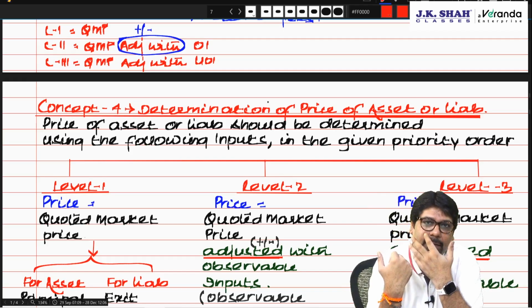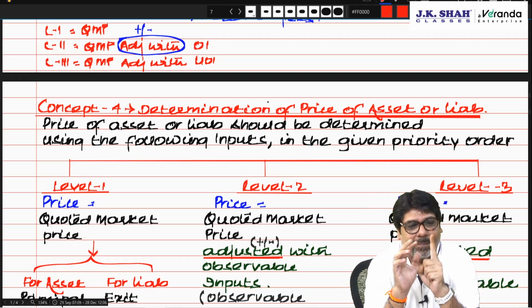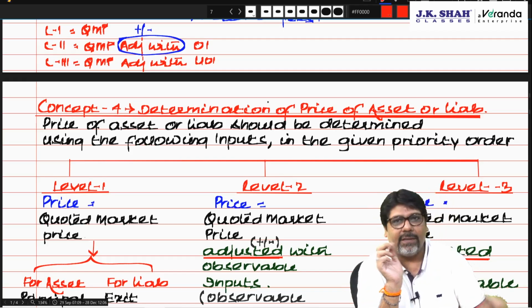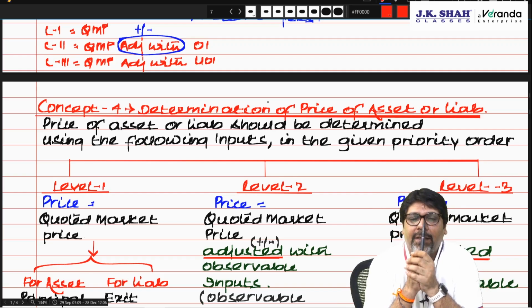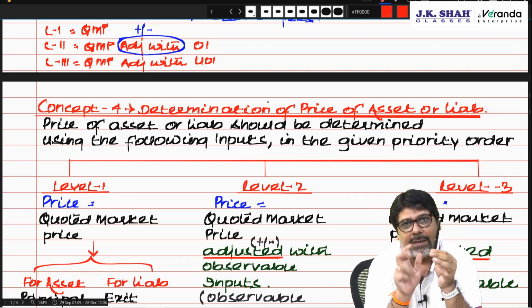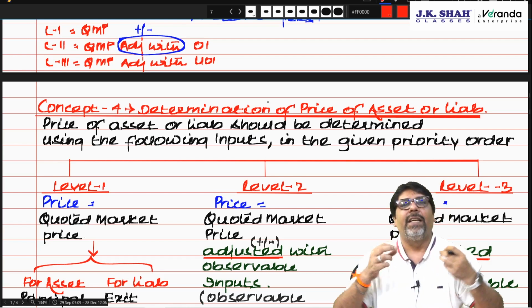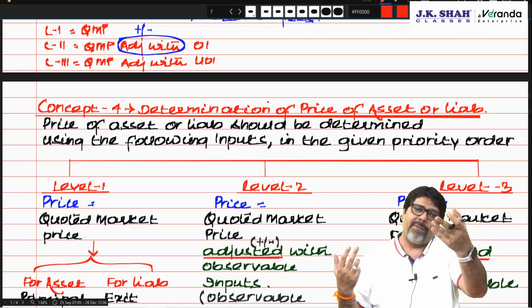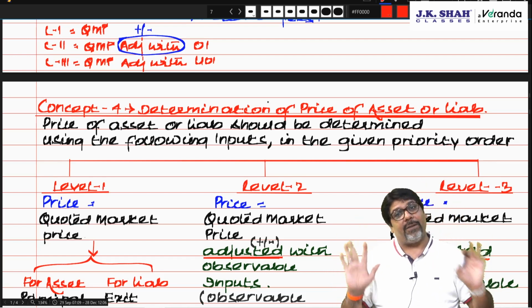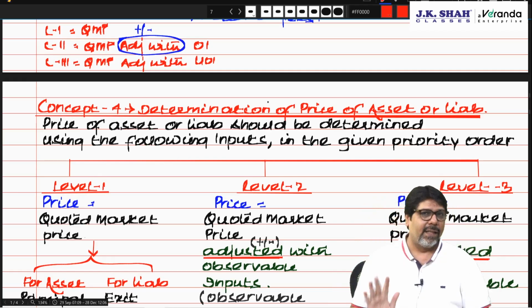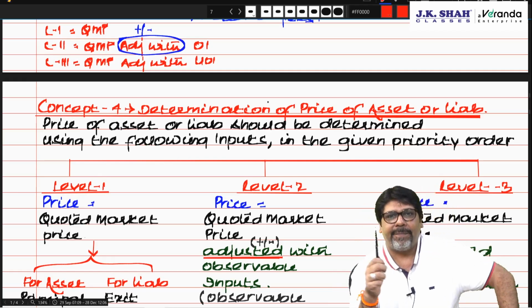Now chartered, level 1, I want to purchase this pen. This pen is for 100 rupees. I go to the market, it is available for 100 rupees. If I buy it at 100 rupees, if you buy it at 100 rupees, anybody buys it, it is 100 rupees. That is the quoted market price. Khatam.